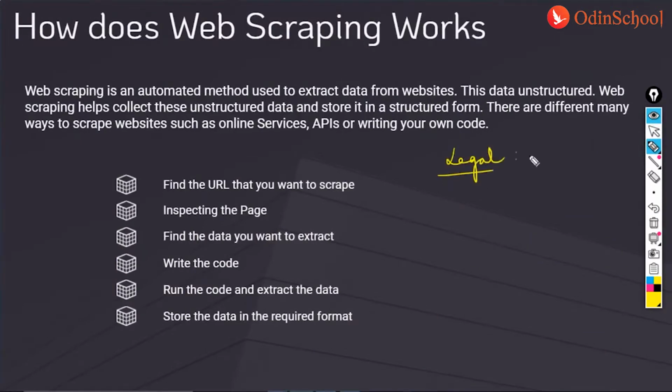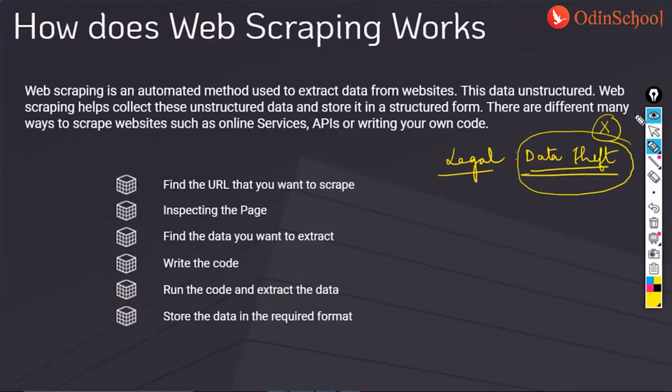This is also called data theft if you're not following the proper way. There are websites which allow scraping and there are websites which don't allow scraping. If you have by chance landed on a website which does not allow scraping, then guys, there is definitely some trouble that you might have to face.